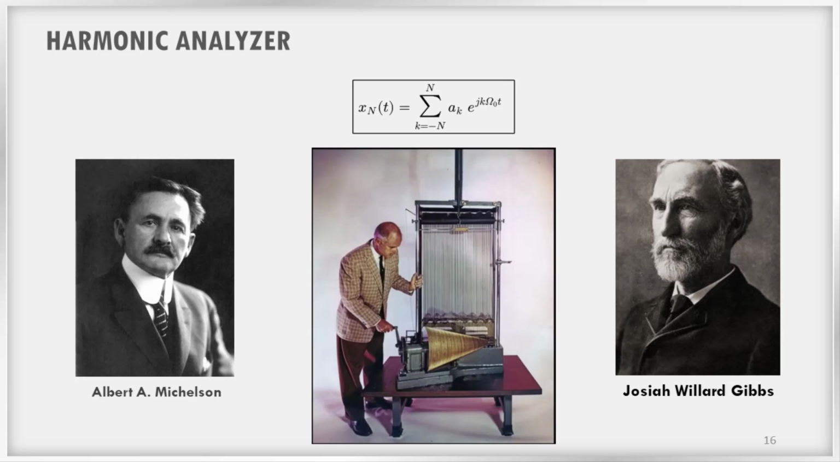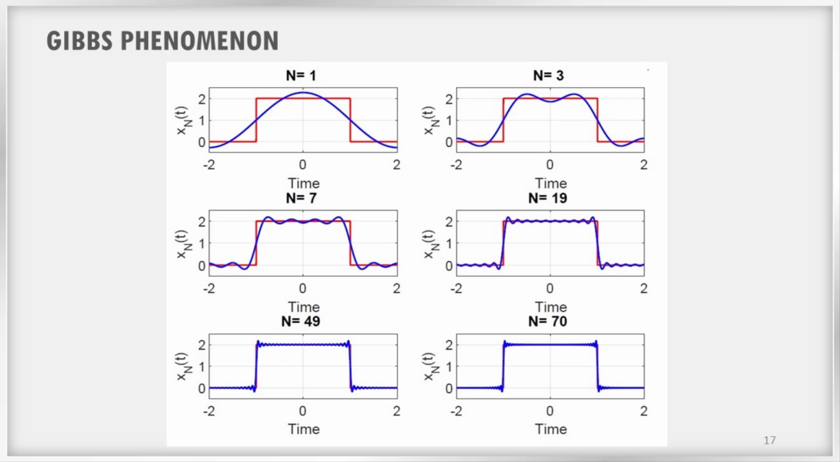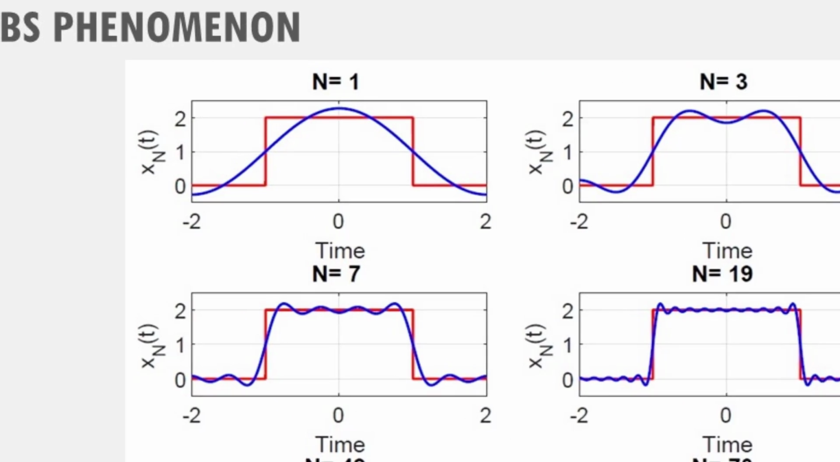Michelson tested his device on many functions with the expected result that x_N of t looked very much like x of t. However, when he tried the square wave, he obtained an important and very surprising result. Michelson was concerned about the behavior he observed and thought that his device might have had a defect. He wrote about this problem to the famous mathematical physicist Josiah Gibbs, who investigated it and reported his explanation in 1899. What Michelson observed is illustrated in this figure.